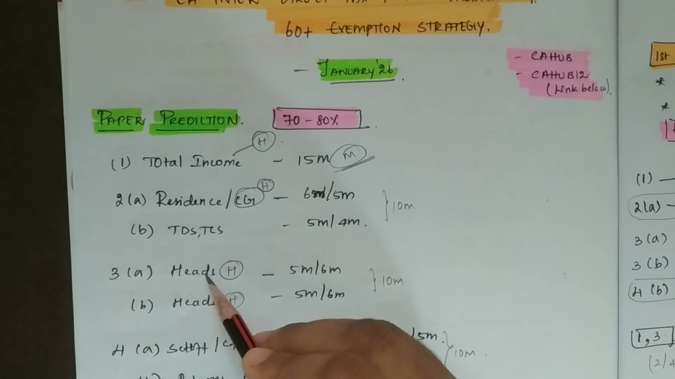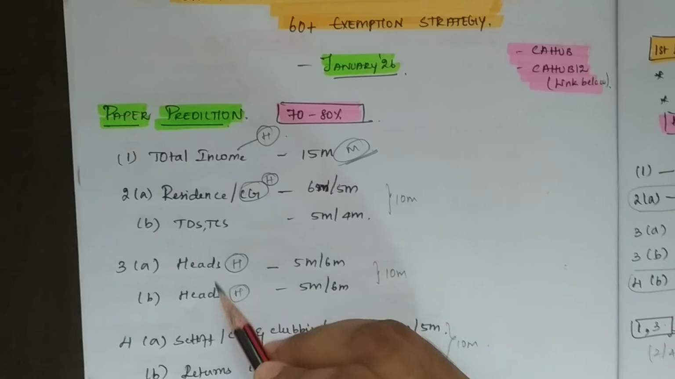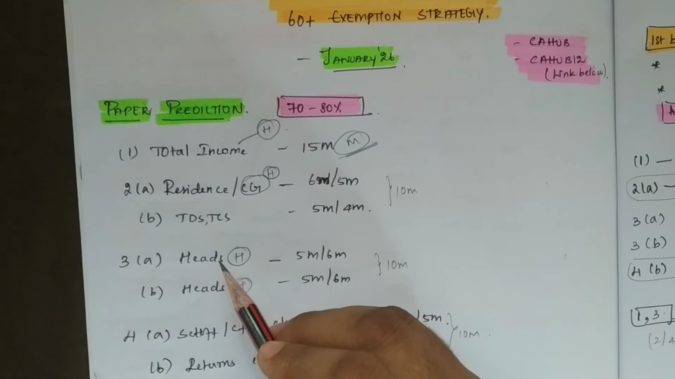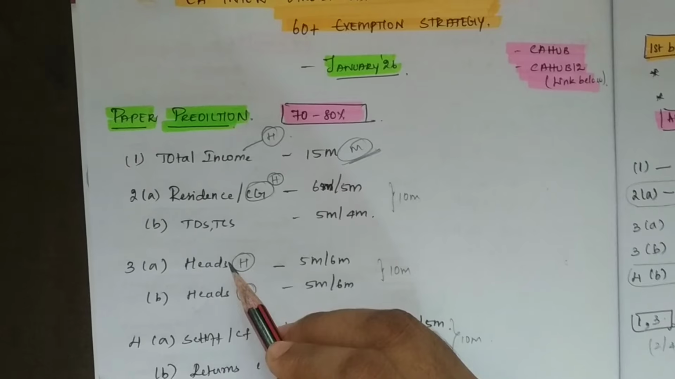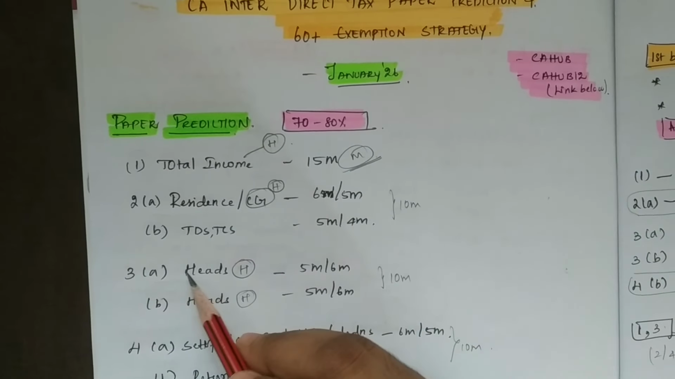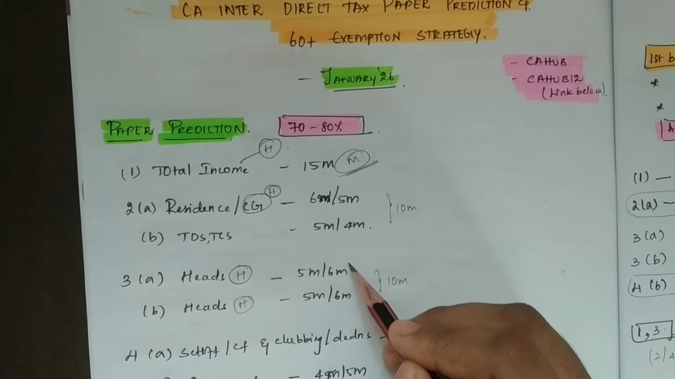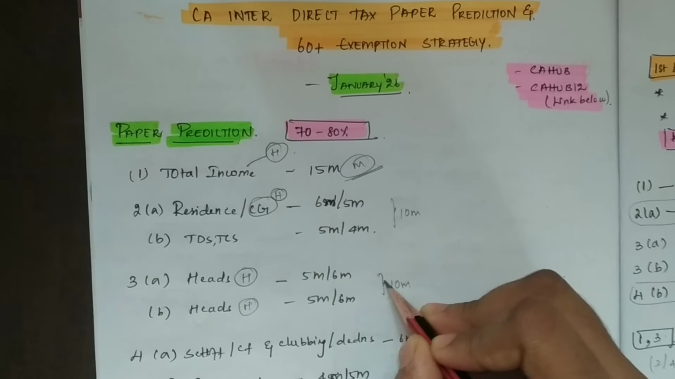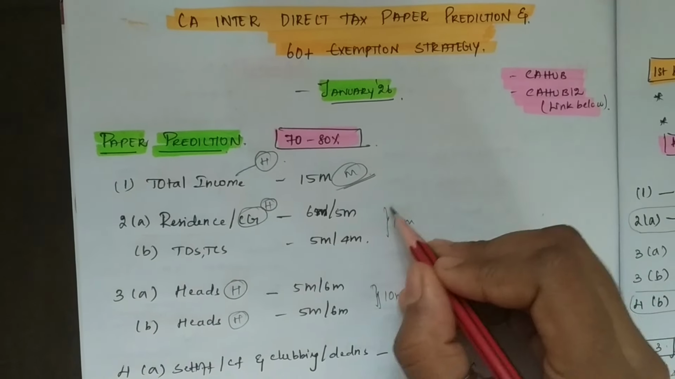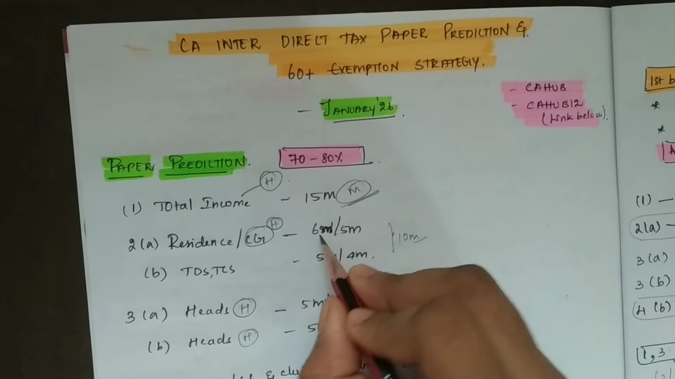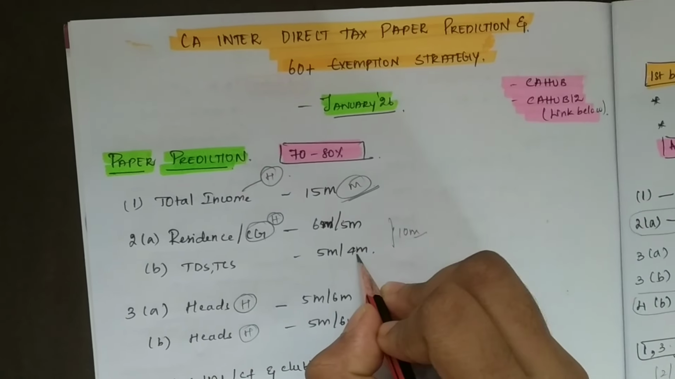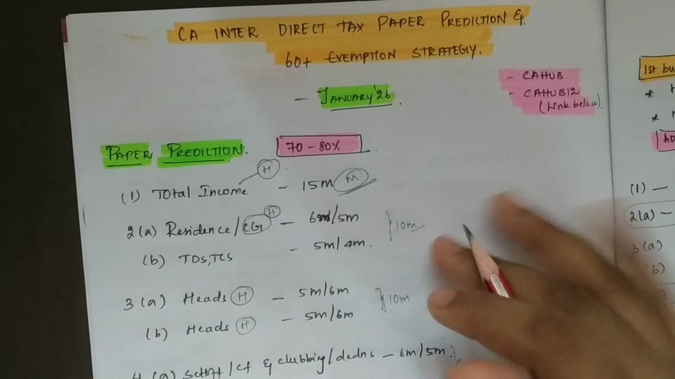3A and 3B, either that is a head-based chapter. I will tell you what a head-based chapter is. If you are not understanding, I will explain it later in this video itself. 3A, 3B, head-based chapter, either for 5 marks or 6 marks it will come. But put together it will come for 10 marks. This is also a put-together question for 10 marks. Like, if they ask 6 marks here, 4 marks here, or 5 marks here, 5 marks here. Like that they will ask, okay.